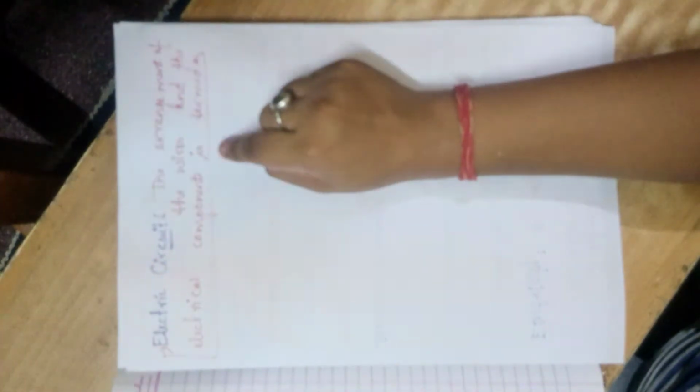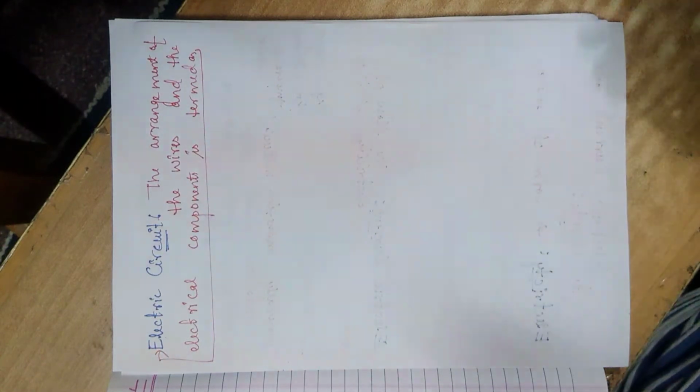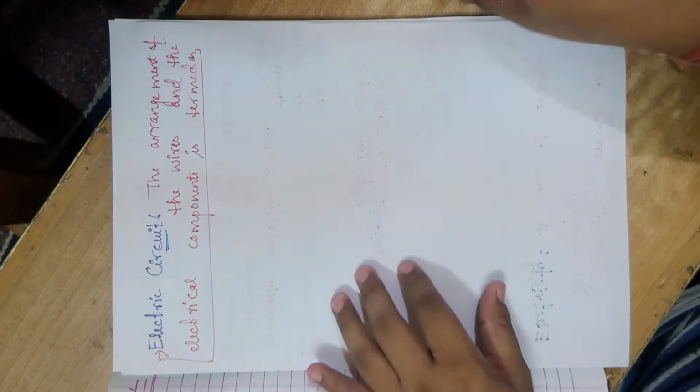flow, and that very particular medium is the conducting material, and that conducting material in the electric circuit is in the form of the wires. So if these wires break off or do not work properly, then the electric current will stop flowing in the electric circuit, and the electrical components will not work as we thought they would, because electricity is not being supplied.